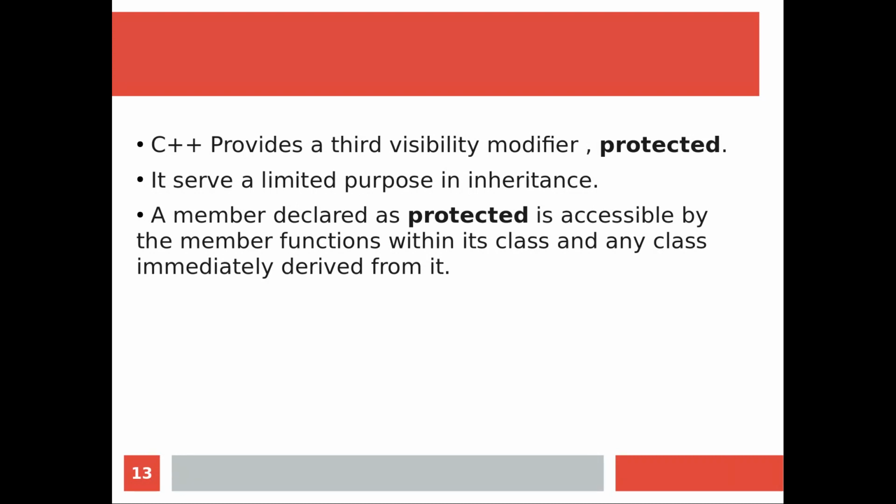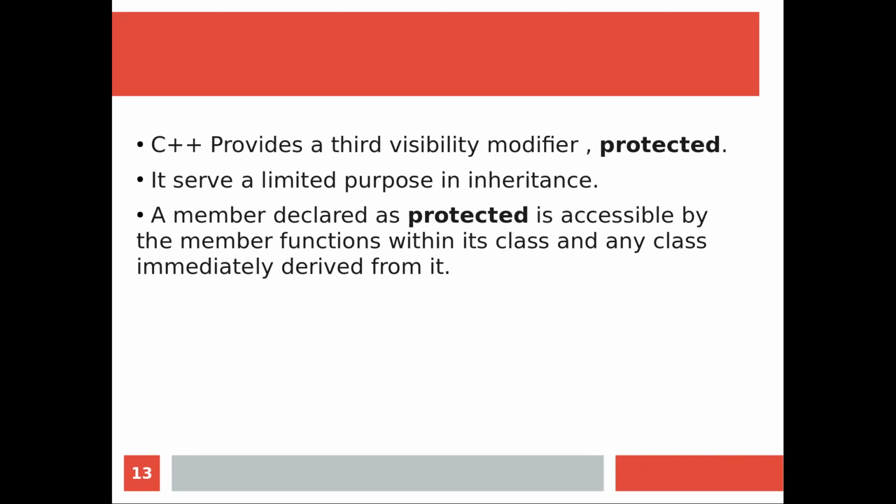You cannot use that protected data member in the third level or second level. You can use protected members in single inheritance as well as multiple, but in a single level.